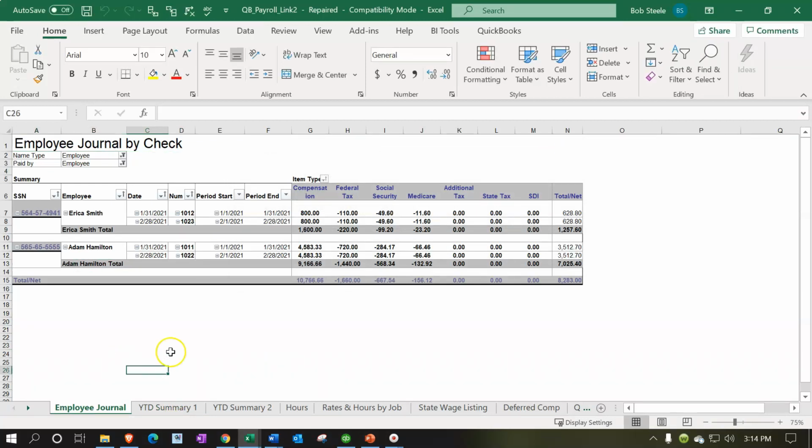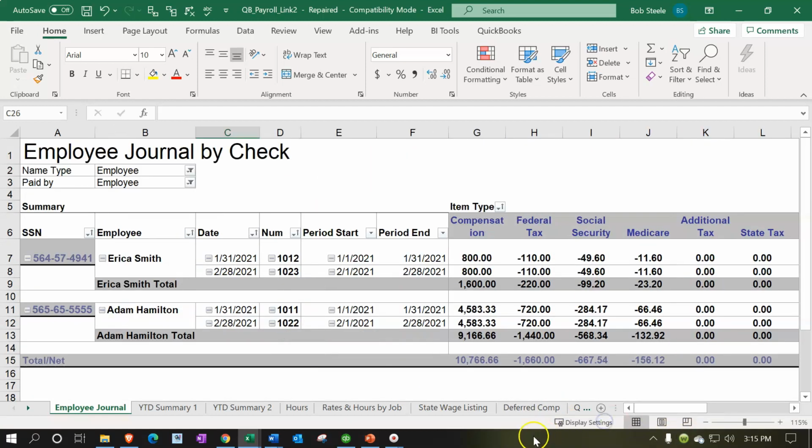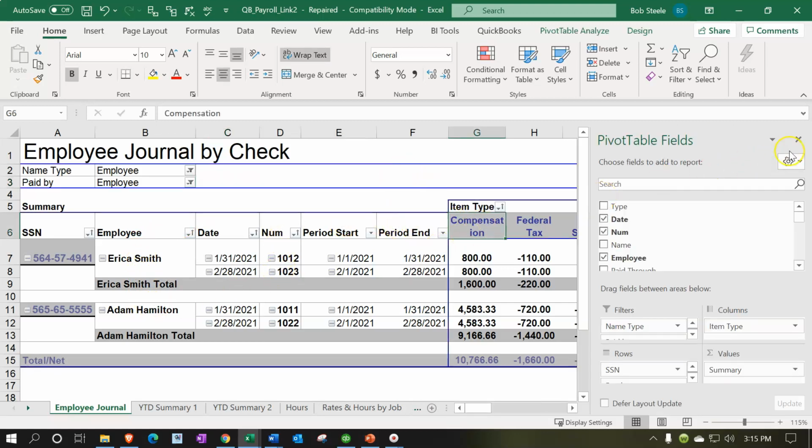So let's just kind of review this. This is similar to what you would get from an ADP or a Paychex kind of information, if they were to run your payroll. So we've got the employee journal by check. This is our 2 employees, Erica and Atom. So we've got the number, the period, the pay period. This is the compensation for both of them.